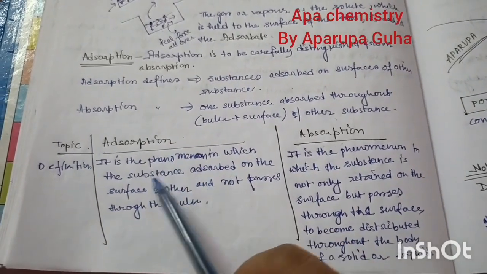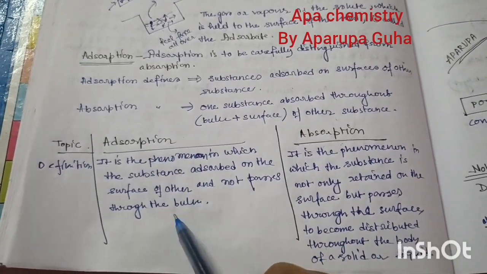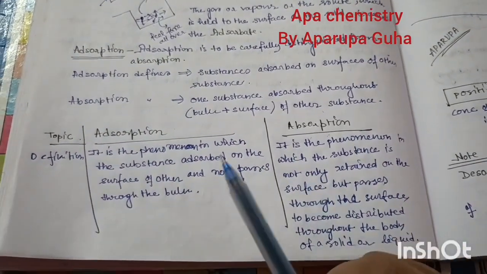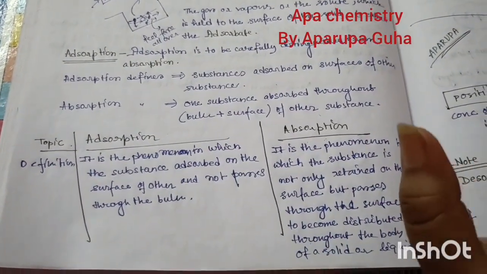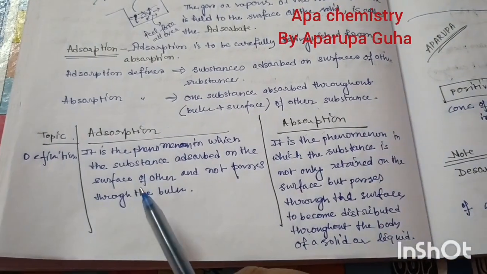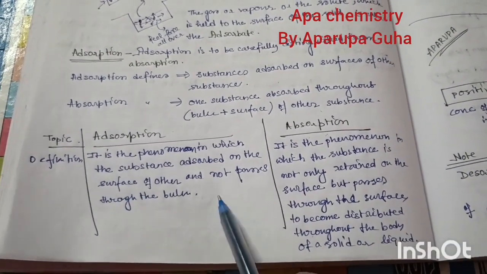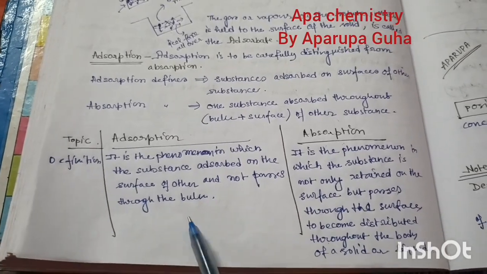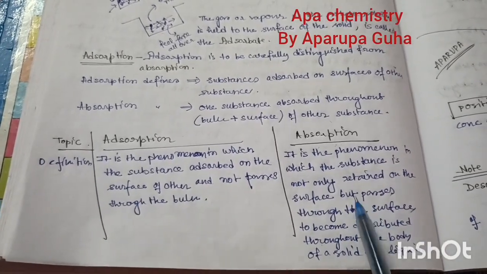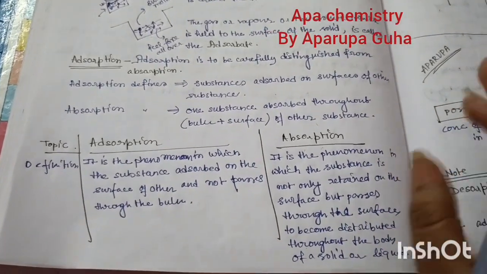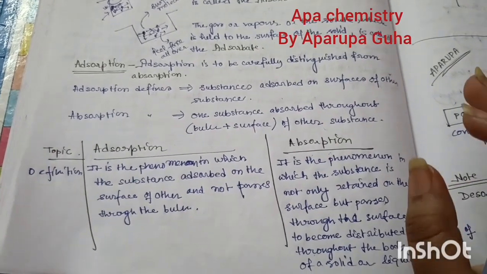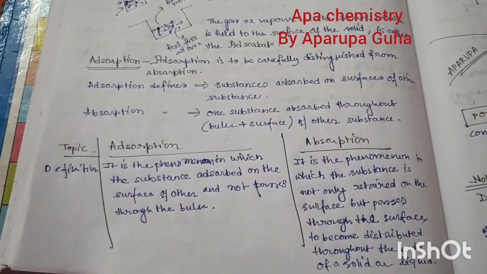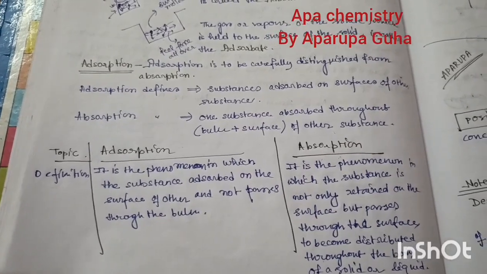You have no need to write the whole sentence. You can write this is a surface phenomena, bulk phenomena. That is a simple and very short sentence. You never write the whole sentence here, then the whole sentence here. You can write here phenomena, surface phenomena, bulk phenomena. That is a simple answer. Neat and clean, short answer. And the meaning is suggested very well. This is the one benefit.